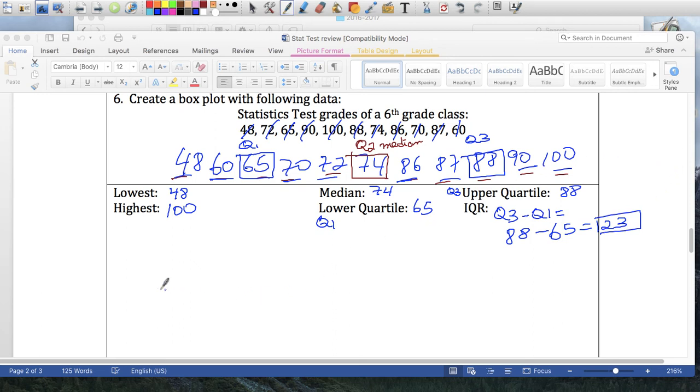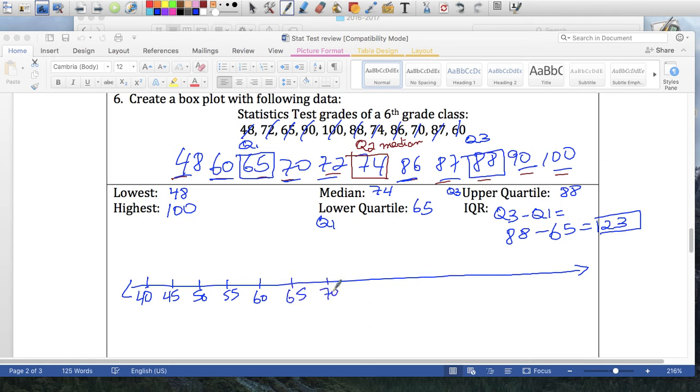Okay. It asks us to, obviously, draw this now. Here's a sort of a straight line. Going from 48 to 100 by ones, 48, 49, 50, it's going to be way too much. So maybe we can do this a little bit easier, by 5s instead. I would go by 5s: 40, 45, 50, 55, that's not that bad. 60, 65, 70, 75, 80, 85, 90, 100. So that wasn't that bad.